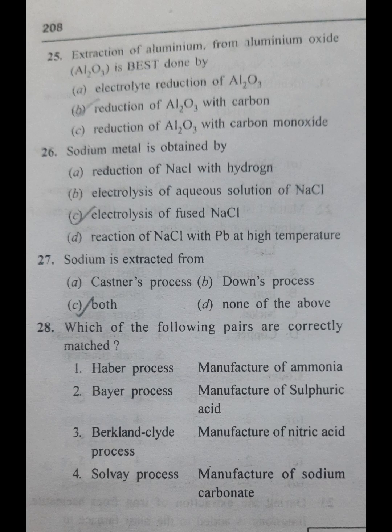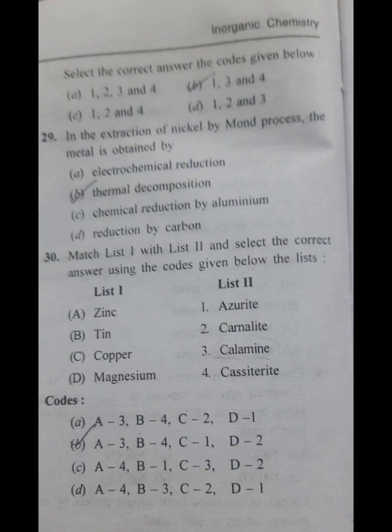Which of the following pairs are correctly matched? Haber process, manufacturing of ammonia, is the right answer. Next is Baeyer's process, manufacturing of sulfuric acid. No, because Baeyer's process is used for the manufacturing of aluminium. Next is Ostwald process, manufacturing of nitric acid, right. Solvay process, manufacturing of sodium carbonate was also right. So the first, third and fourth are correct, which means option B is the right answer for this question.